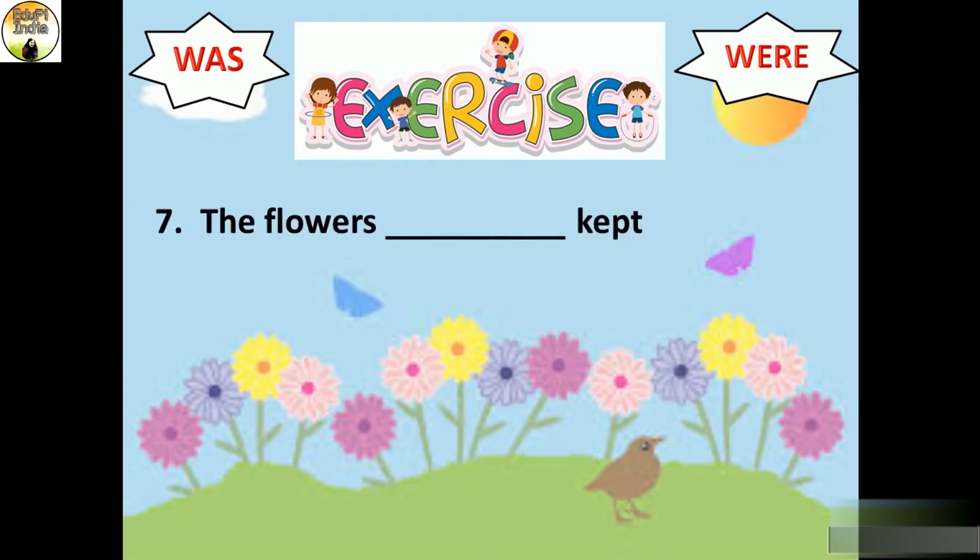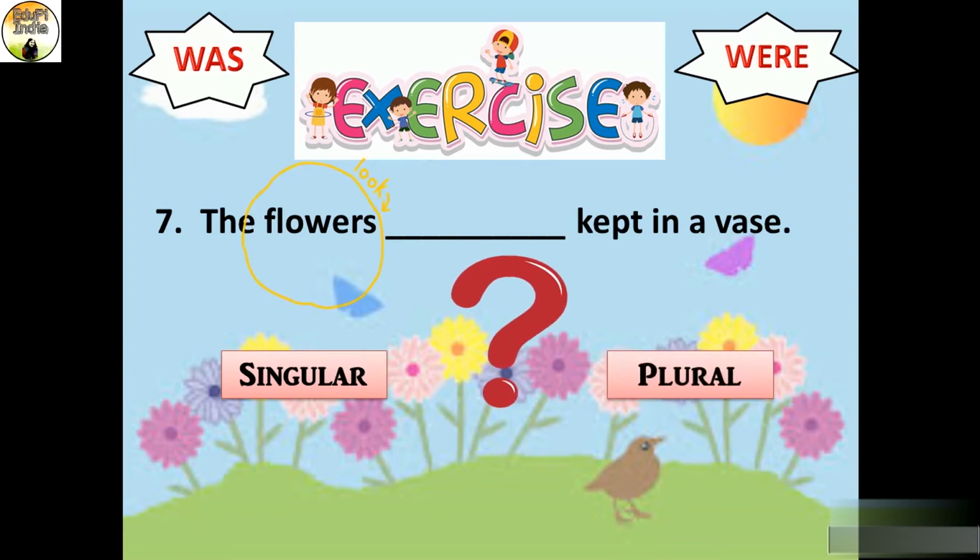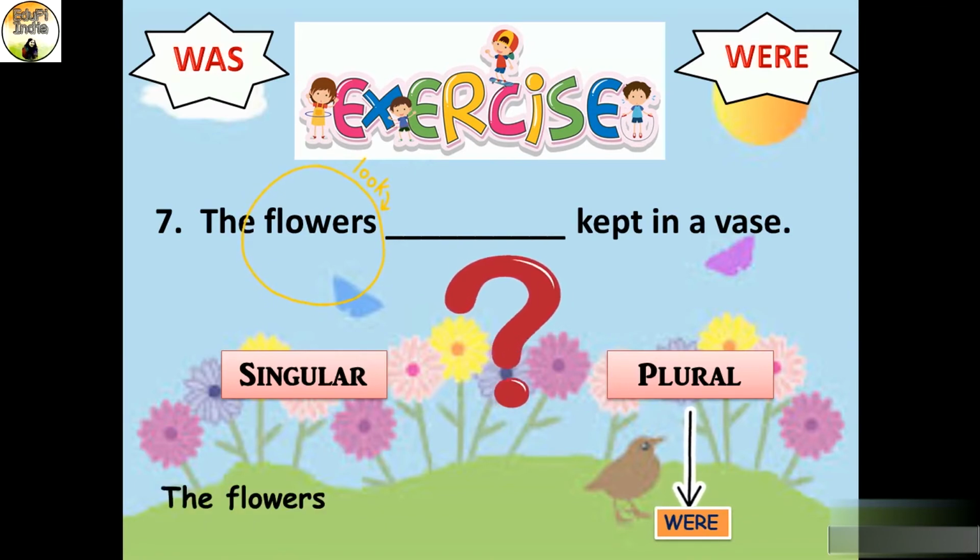The flowers dash kept in a vase. Now what should we use here? Was or were? Again look at the subject. Is subject singular or plural? Yes, the subject is plural and with plural pronoun we use were. So how we will write the sentence? The sentence will be the flowers were kept in a vase.